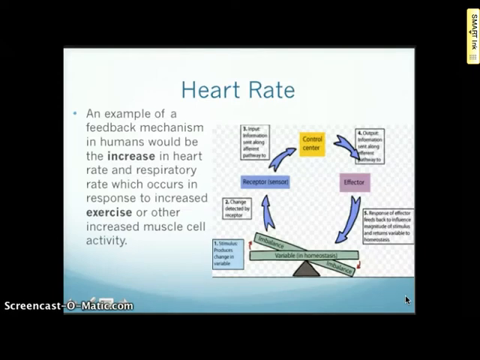Heart rate is another example. An example of the feedback mechanisms in humans would be the increase in heart rate and respiration rate, which occur in response to increased exercise or other increased muscle activity. So again, it's about the body responding to a stimulus. They have some sort of sensor, it goes to an organ, and then there's some sort of effect on the body to keep it in balance.